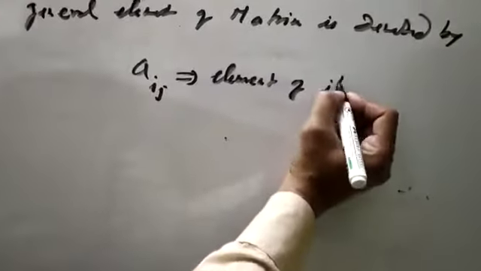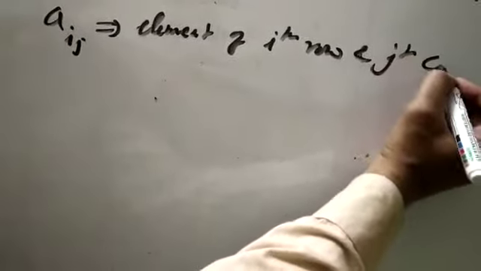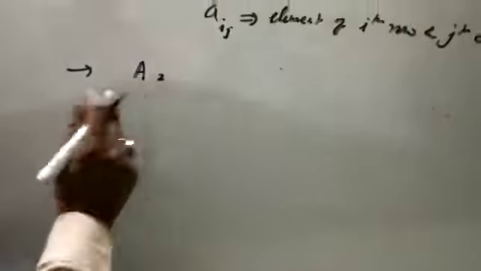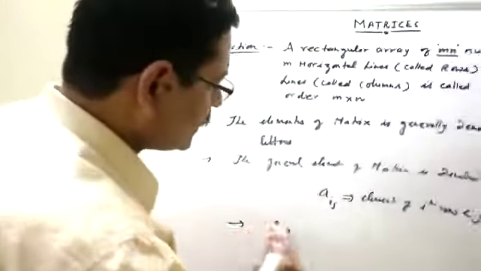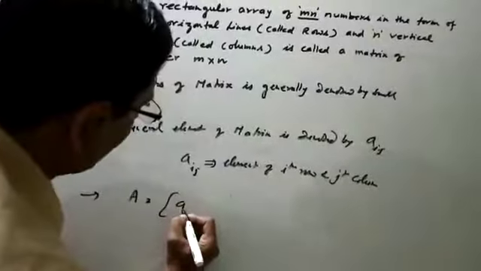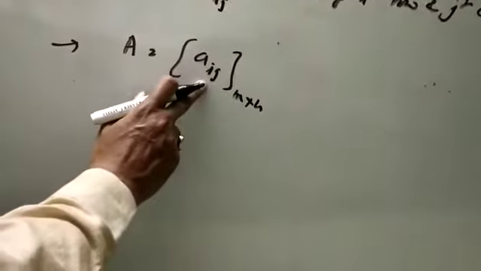Matrix is generally denoted by A. Let us suppose A is a matrix of order m cross n. Then Aij represents the general element of matrix A of order m cross n, the element of the ith row and jth column.